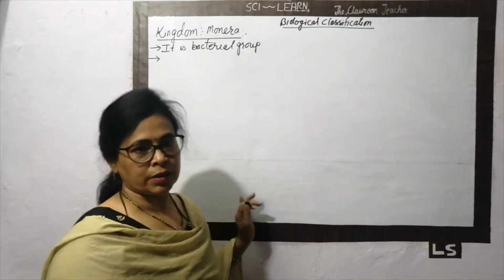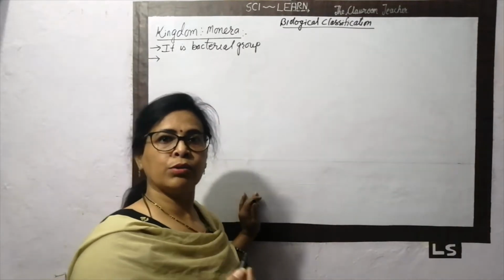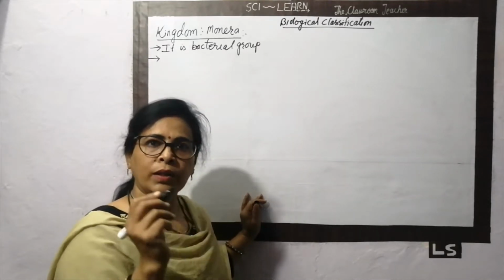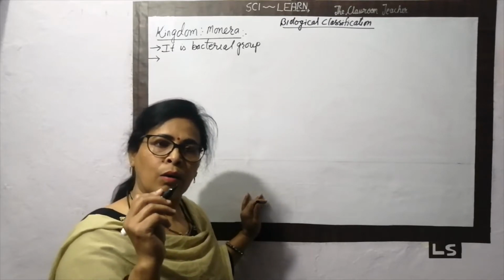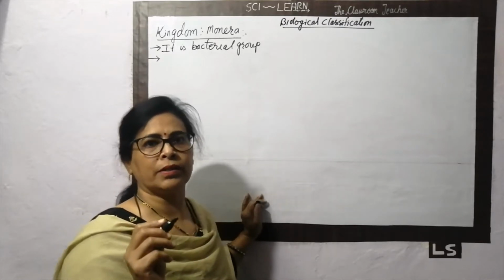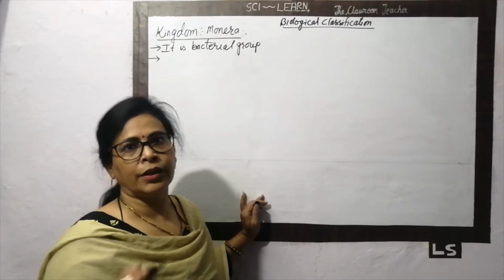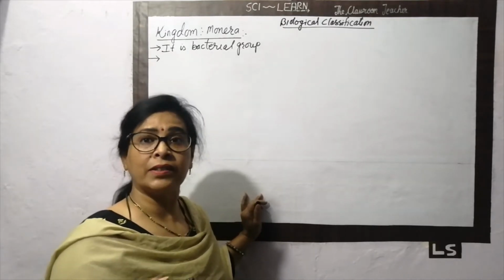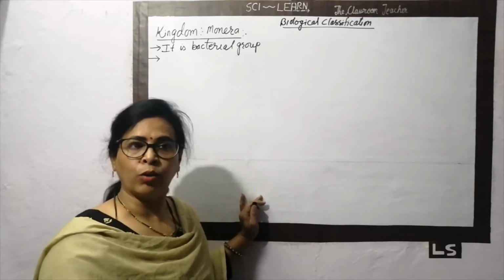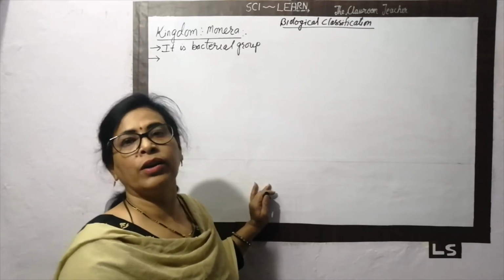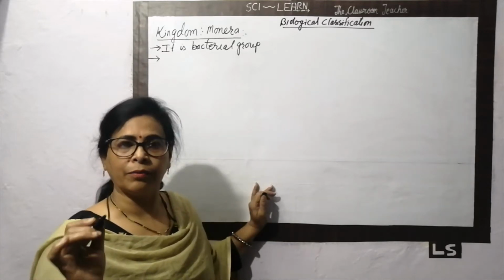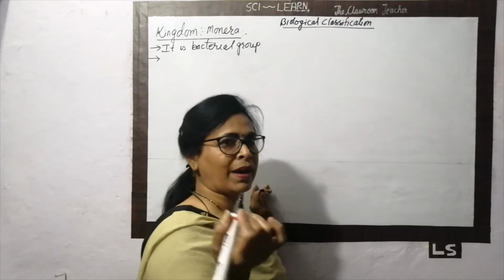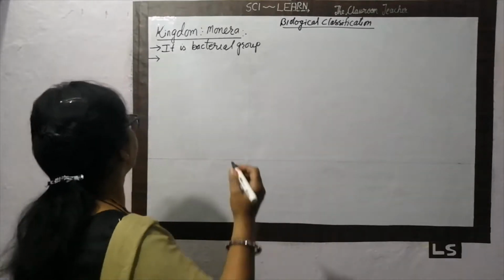That we know very well, they are prokaryotes and unicellular also. So all the bacteria are placed in this group. All these bacteria occur almost in every place that you can imagine. It is the hot spring, it is desert, very deep ocean, hot dry climate, anywhere they are able to survive in any climatic condition. So these bacteria occur almost everywhere.